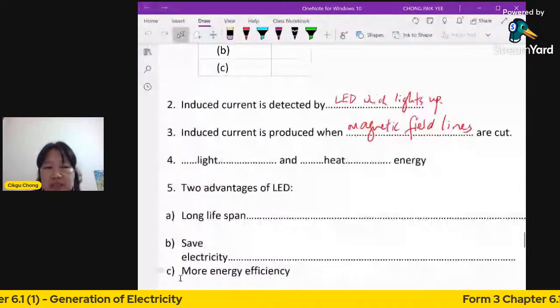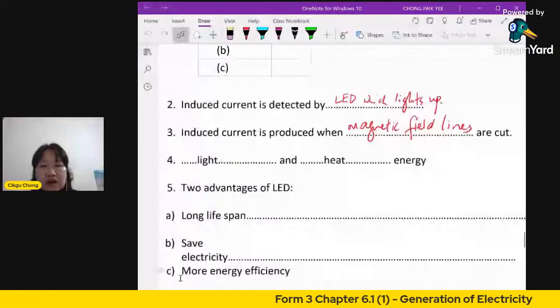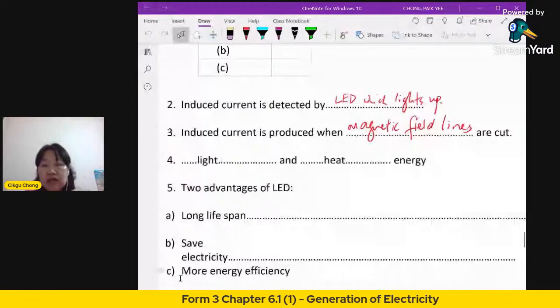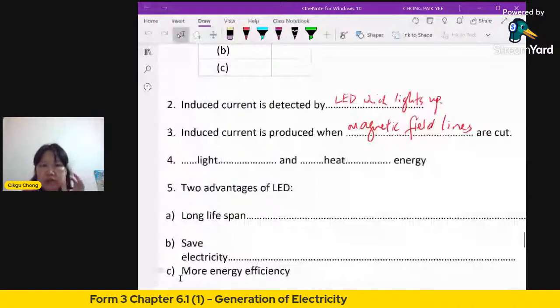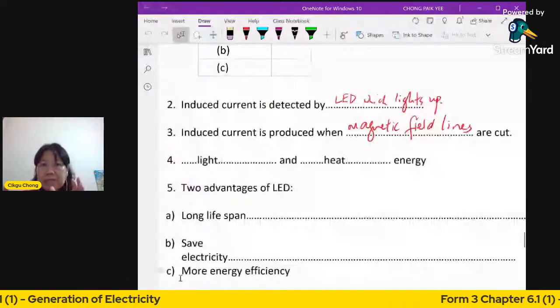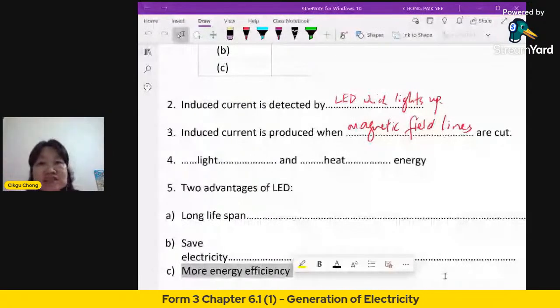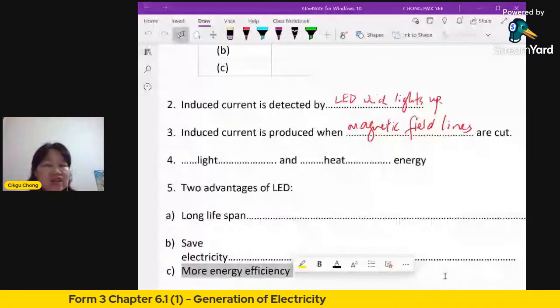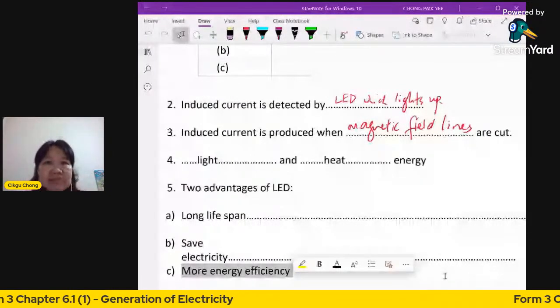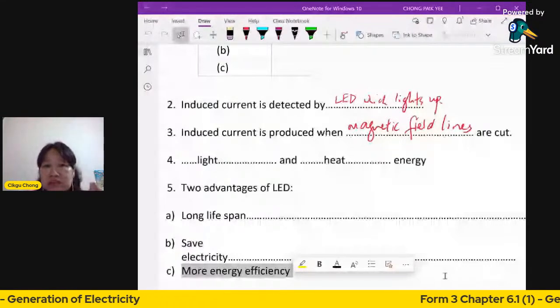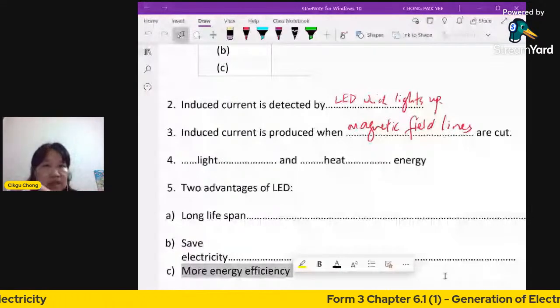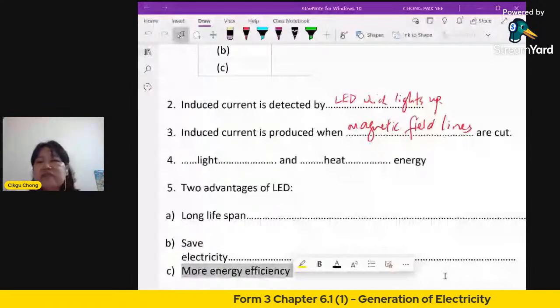LED is more efficient in terms of energy because it converts electricity into light and heat, but you have more light than heat. The energy being converted into heat is actually very little, so it won't be very hot. The good thing is more of the energy is used to make light. That means it's very bright. You use a little bit of electricity, and the lighting can be very bright. So it's very efficient.